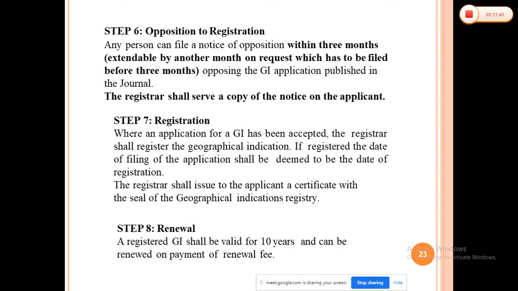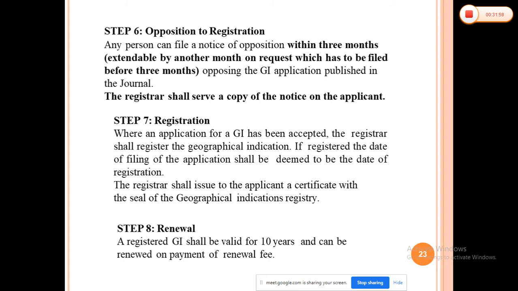So after that, both sides will lead their respective evidence by way of affidavit and supporting documents, and the date of hearing will be fixed, and both hearings will be carried out, and on the basis of that, the registration is given.